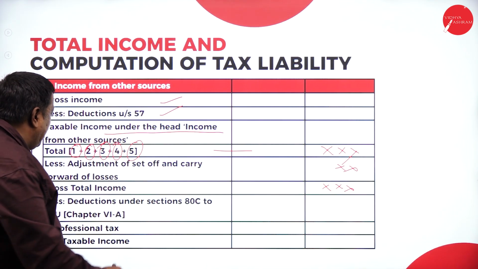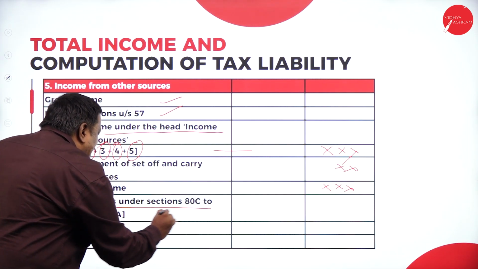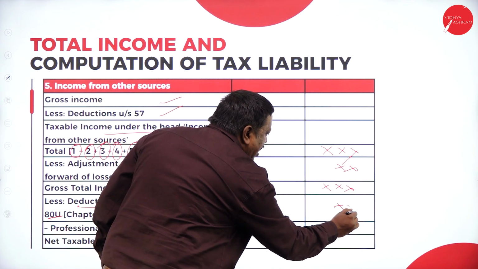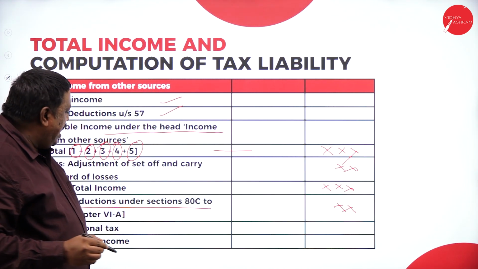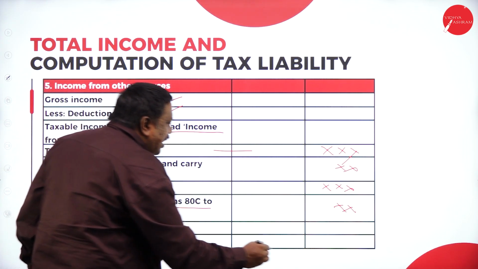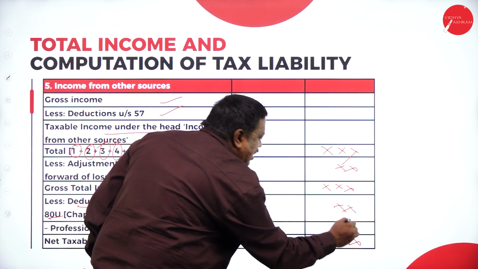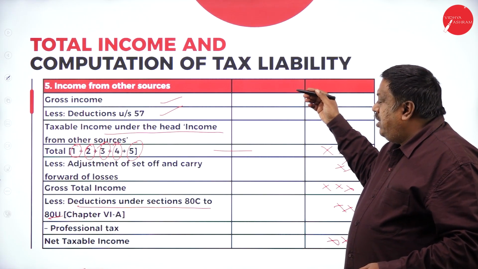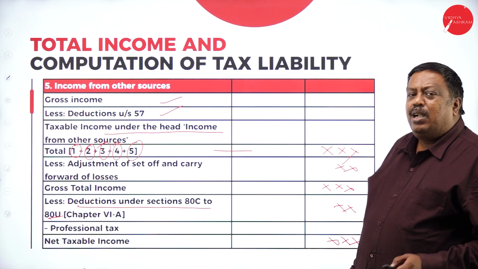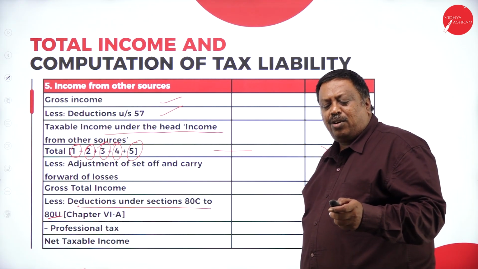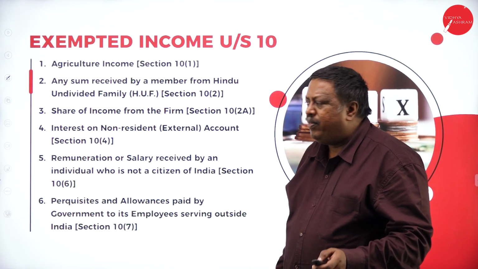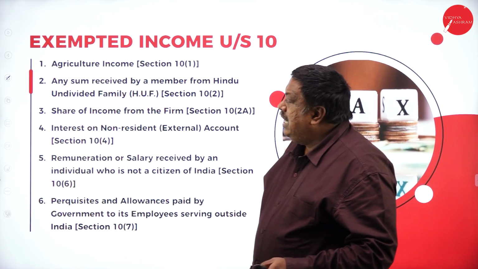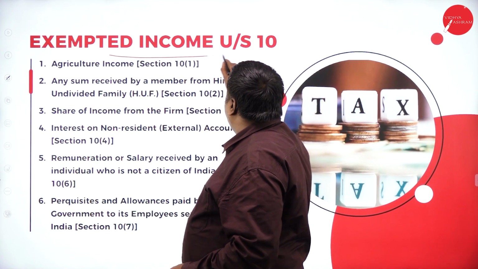From the gross total income, deductions will be provided under section 80C to 80U, where certain limitations are there. Those will be deducted here, and the balance is called the net taxable income in the hands of the assessee. So considering all these points, this is the total taxable income in the hands of the assessee from 5 different heads. The next part and the last topic of Unit 1 is exempted income under section 10.